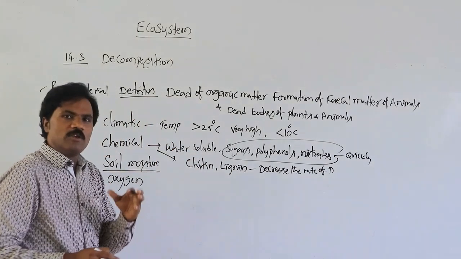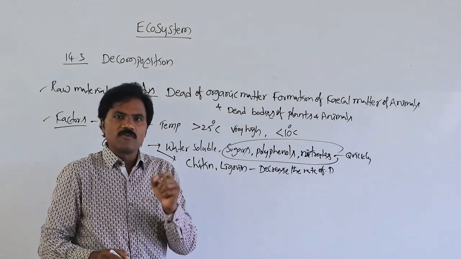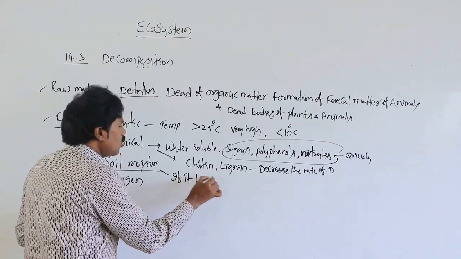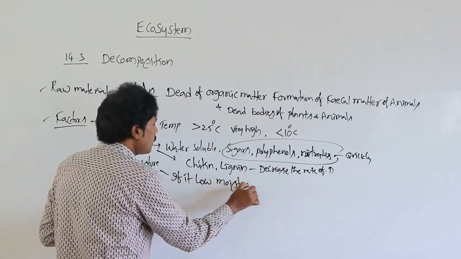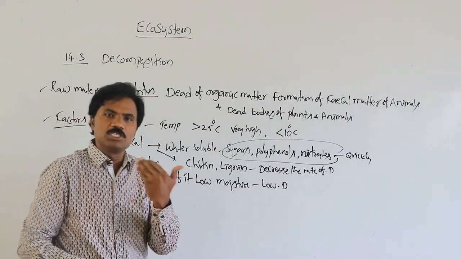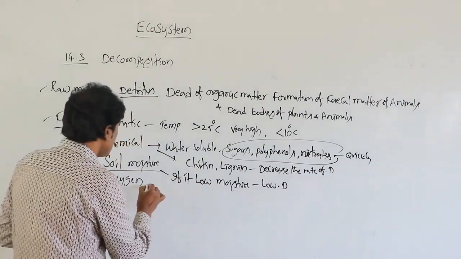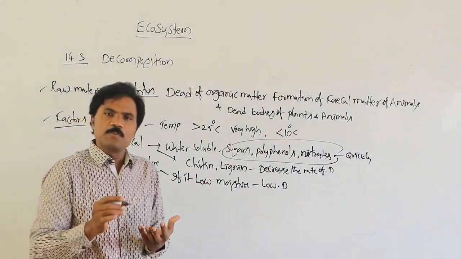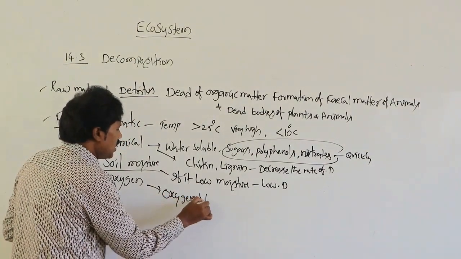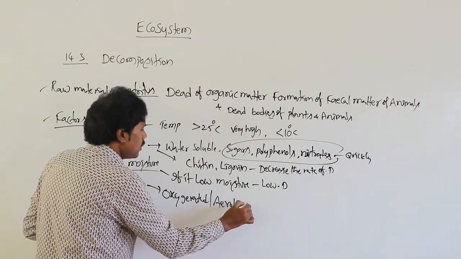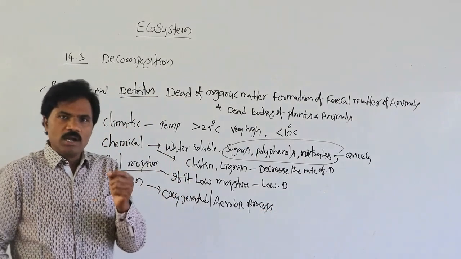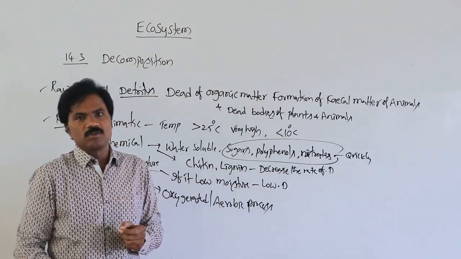Then soil moisture. If the soil moisture is very low, the rate of reaction is also very slow; with low moisture, the decomposition process is slow. If it is high, the rate of decomposition is also high. Then oxygen. Mostly decomposition is an oxygenated, aerobic process. That is very important.